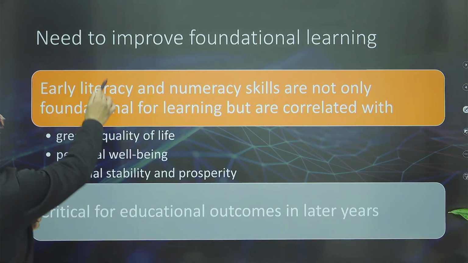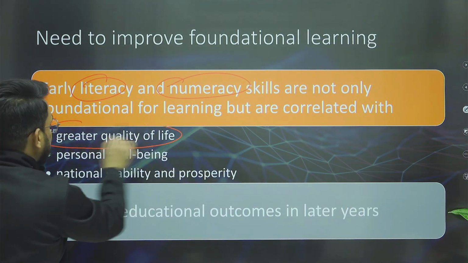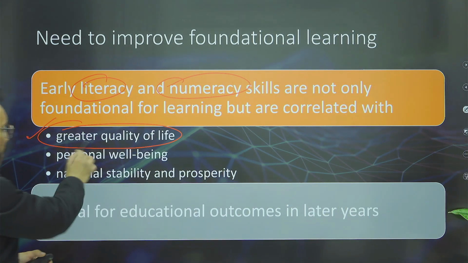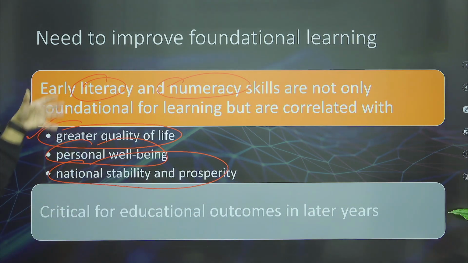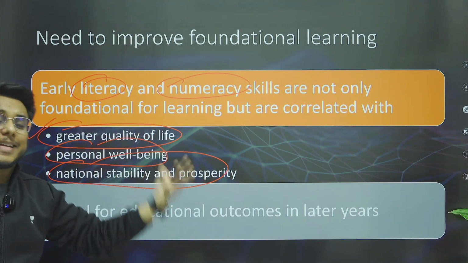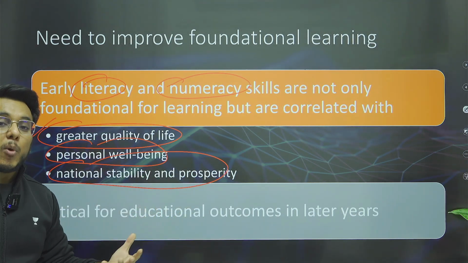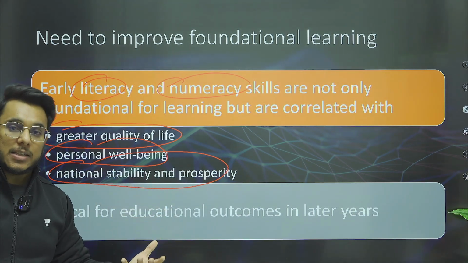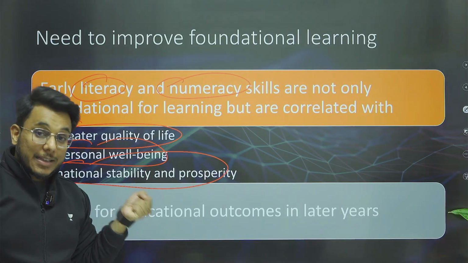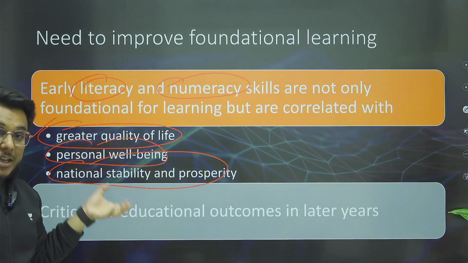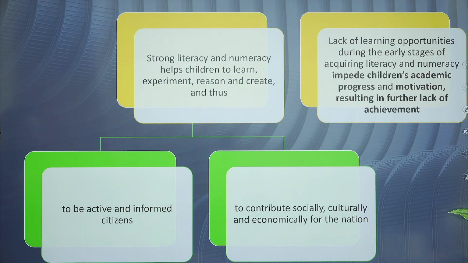For example, early literacy and early numeracy skills help in enhancing greater quality of life, personal well-being, national stability and prosperity. The students who have better literacy and numeracy skills tend to be more competitive, more confident and more competent. They have more confidence in themselves, and therefore they are even more prone to continue their education. And at the end of the day, skilled and better educated students are going to help the nation.